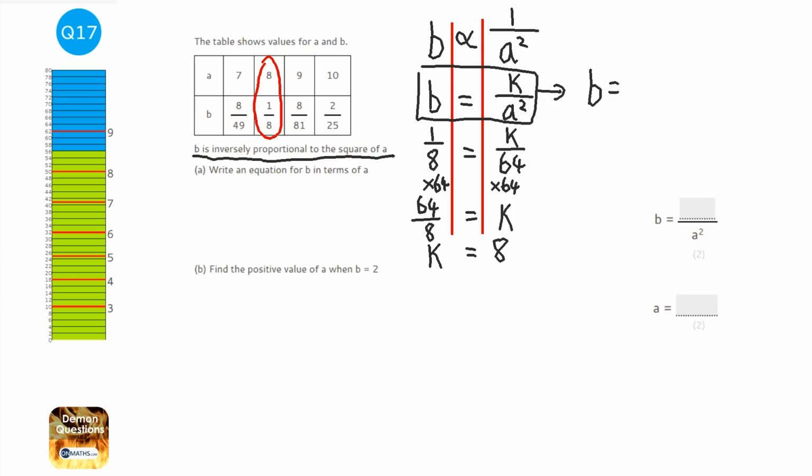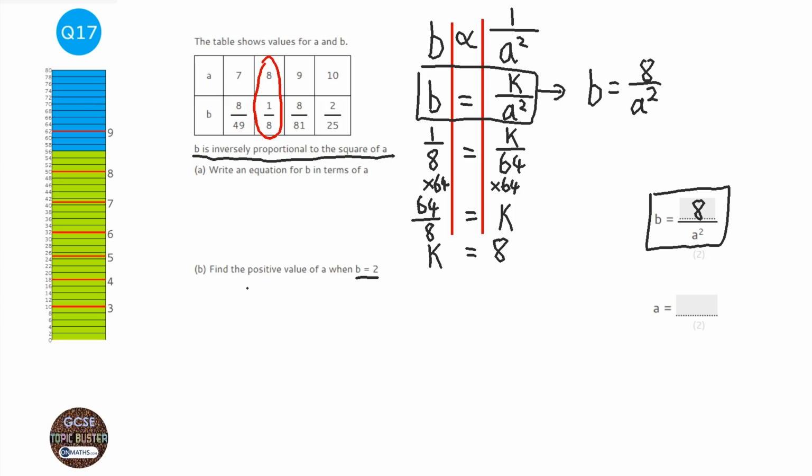So putting that back into this formula here, it becomes this equation here. So b equals 8 over a squared. Okay, I'm going to use that to find out what a is when b is 2. So I'm going to write the same thing as I've written down for my answer here, but instead of b, I'm just going to write 2. So 2 equals 8 over a squared.